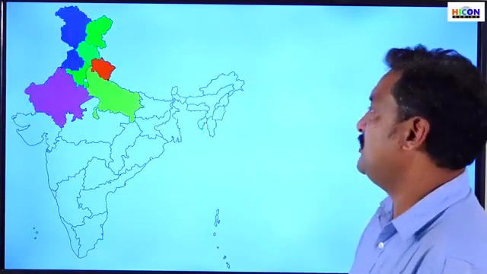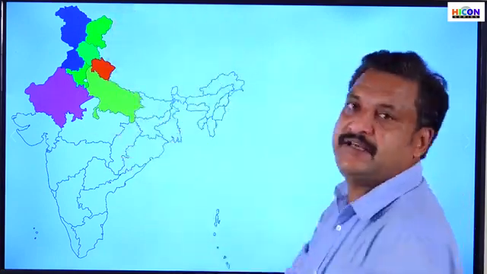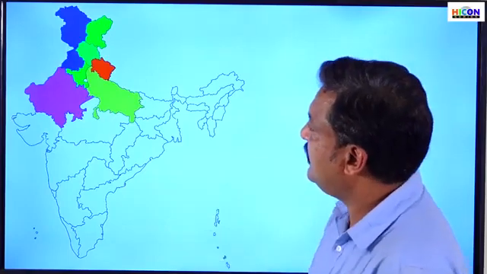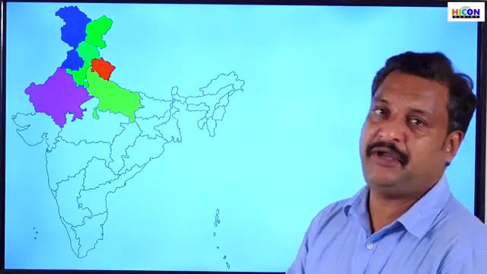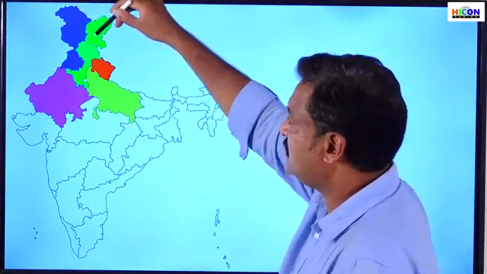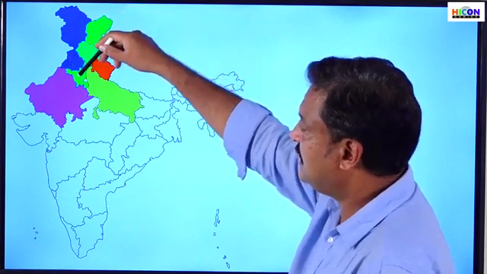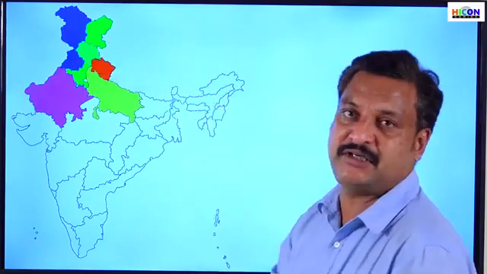Now the next one. This is actually in the northern part of India, isn't it? They are in the northern part of India, and that is why this region is called the North Indian states. Okay, the Union Territory of Jammu and Kashmir and Ladakh. Then we have Himachal Pradesh, Punjab, Haryana, Uttarakhand, Uttar Pradesh and Rajasthan.